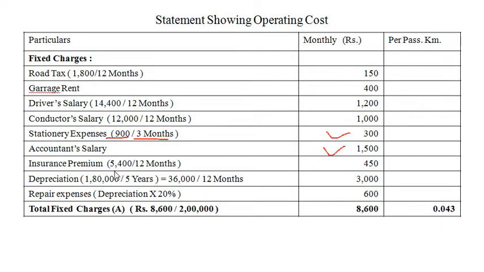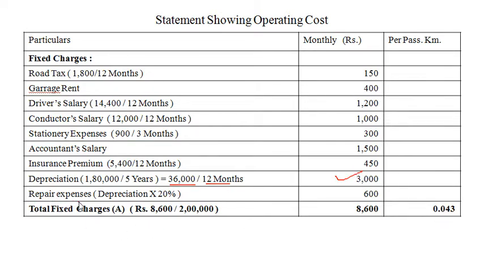Insurance premium we are given 5400 per annum divided by 12 months is equal to 450 per month. Depreciation, as already we have calculated, 1,80,000 is value of bus, divide by estimated working life 5 years. So annual depreciation amounts to 36,000, divide by 12 months. So per month depreciation of bus amounts to 3,000 rupees.